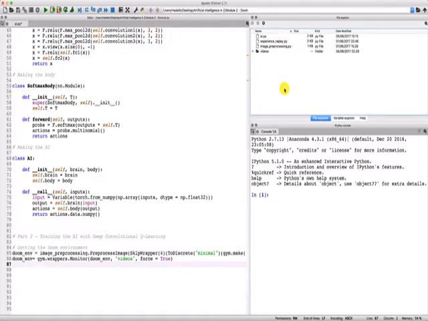Eligibility Trace is a powerful technique which consists of accumulating the reward over several steps, and the Q values are learned on this accumulation of rewards, as opposed to before, where the Q values were learned after each transition, therefore after getting each reward. This time we will be learning the Q values after getting several rewards instead of just one reward. So instead of having one transition after the other and updating the Q value each time, the Q values are going to be updated every n steps, because it is rather called n-step eligibility trace, and n is this number after which the Q values are going to be updated.